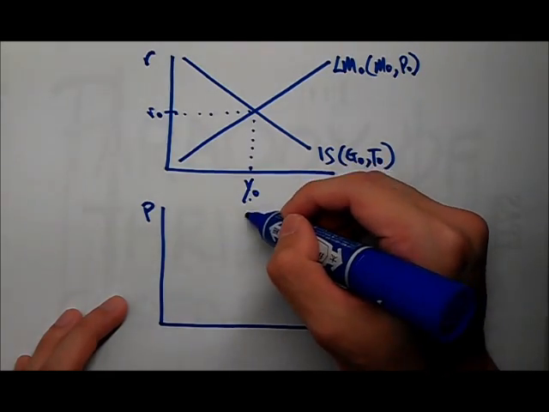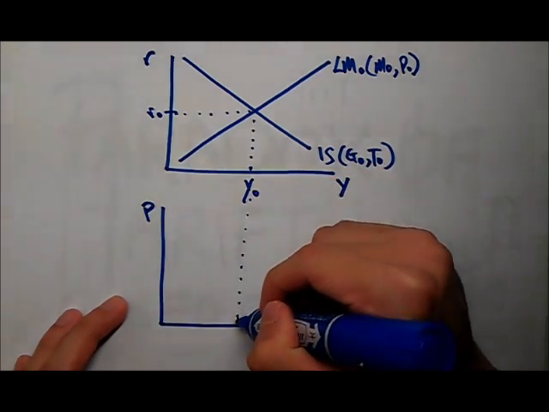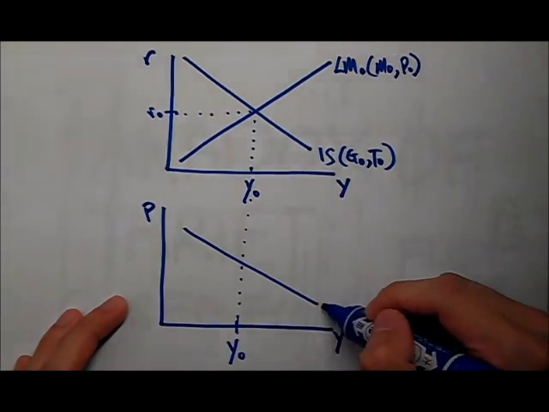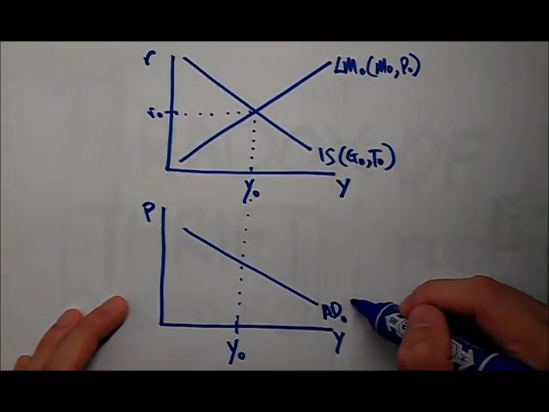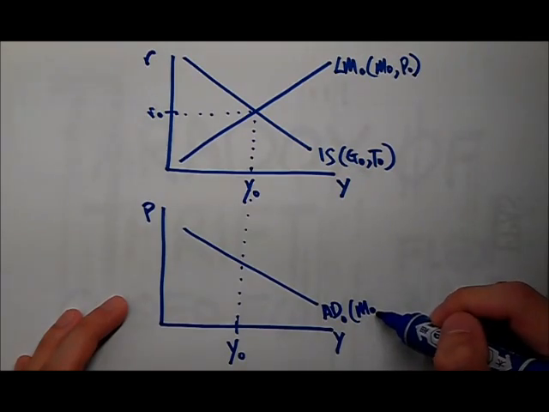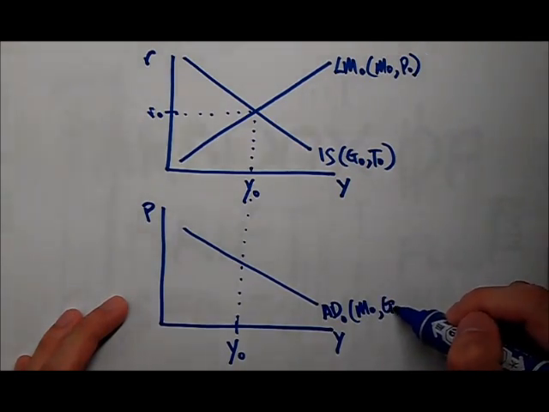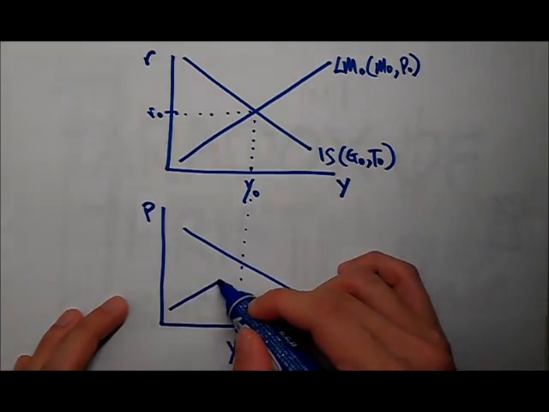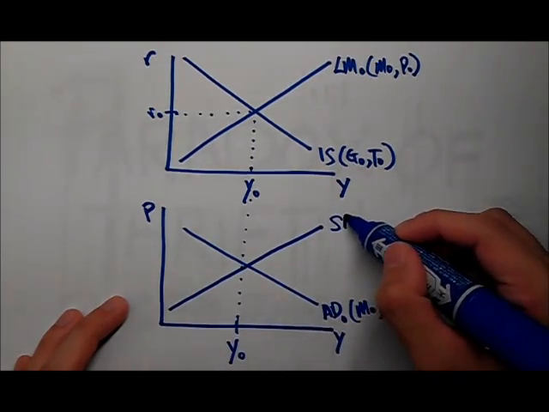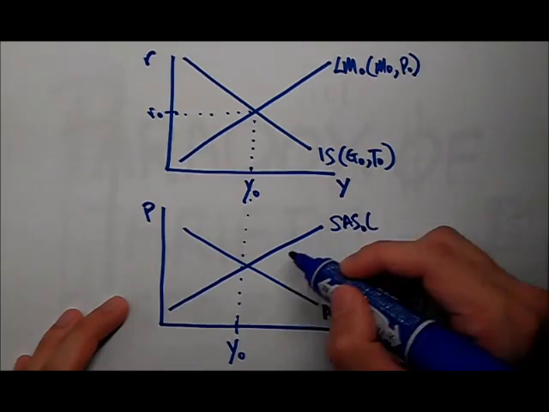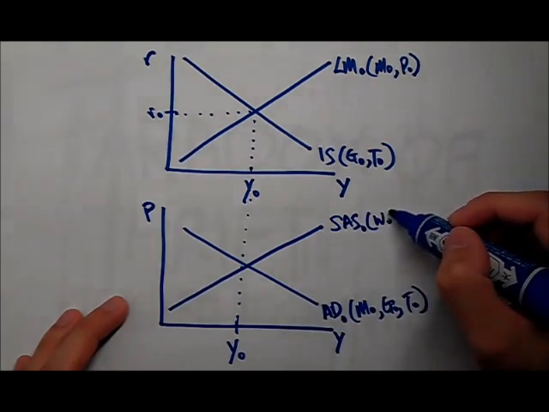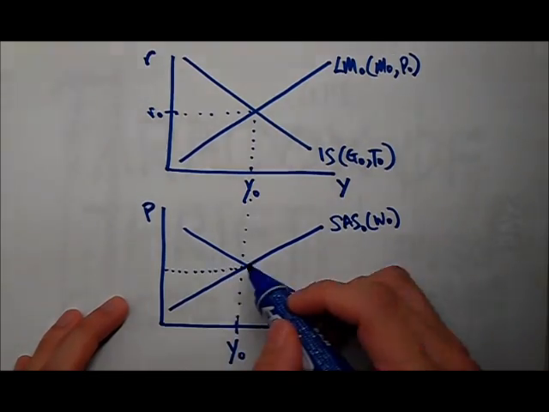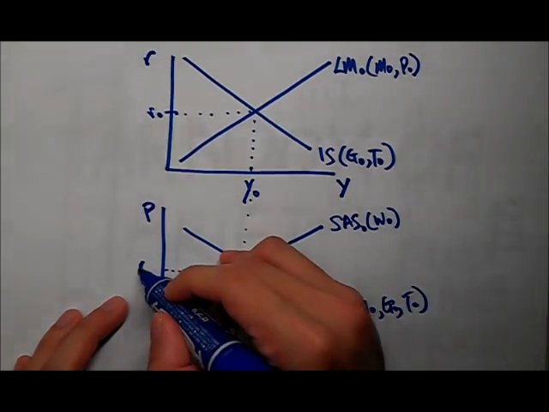Bring this down, and here we have Y naught as well, and this is our aggregate demand. Aggregate demand is affected by the money supply, government spending, as well as taxes. The SAS is going to be here, intersecting where the current output is, and the SAS is affected by your wages, and this will be P naught.